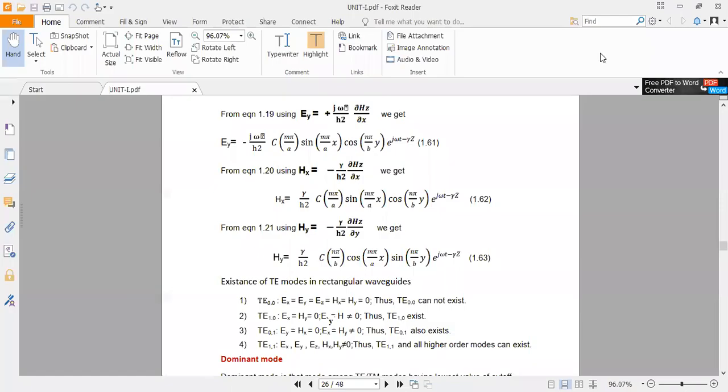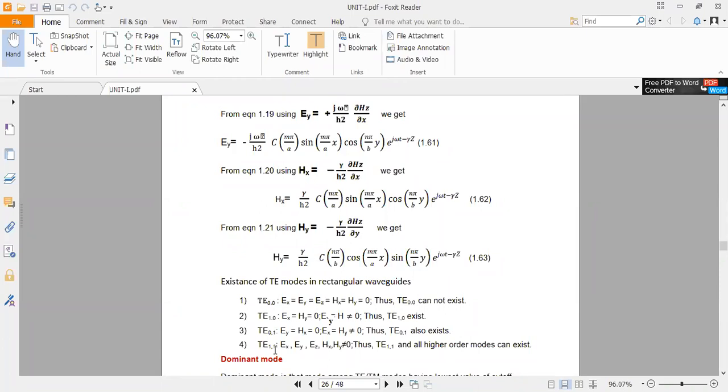So simply substitute m is equal to 0 and n is equal to 0. See what happens to the expressions. All the expressions become 0. That's why that mode doesn't exist. That's what we are going to tell. So TE00 mode doesn't exist.